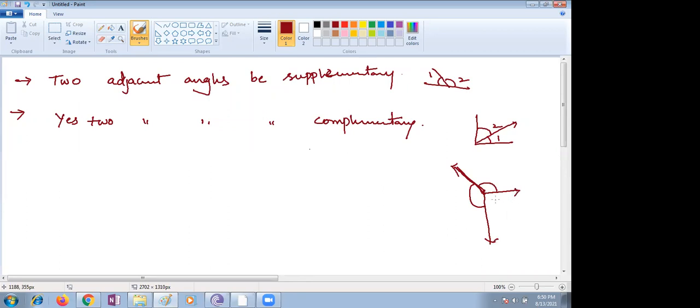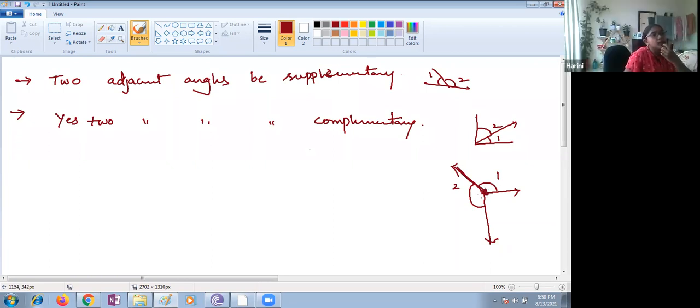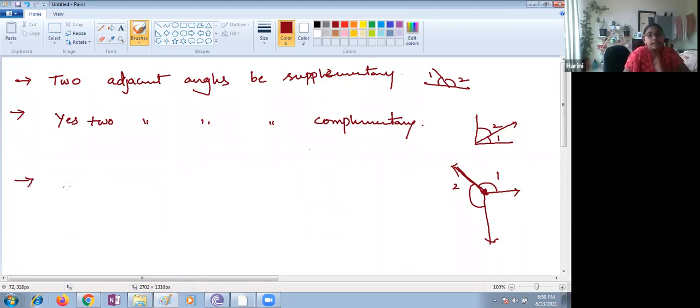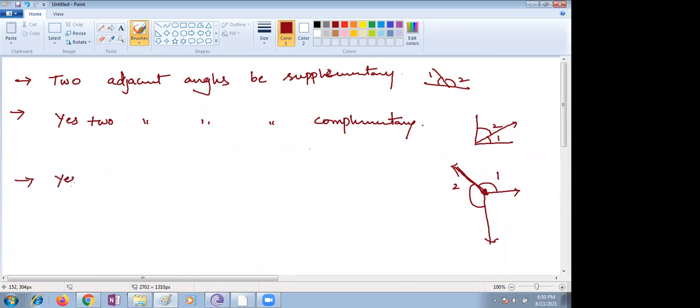Yes or no? Yes, ma'am. Why did you say no? Where is your doubt? You just see, this is one adjacent angle, this is another adjacent angle. Ma'am, they are asking whether two obtuse angles can be adjacent angles. Yes, they can be adjacent.